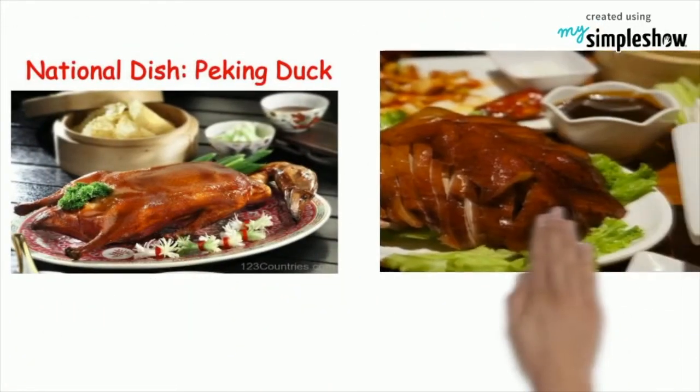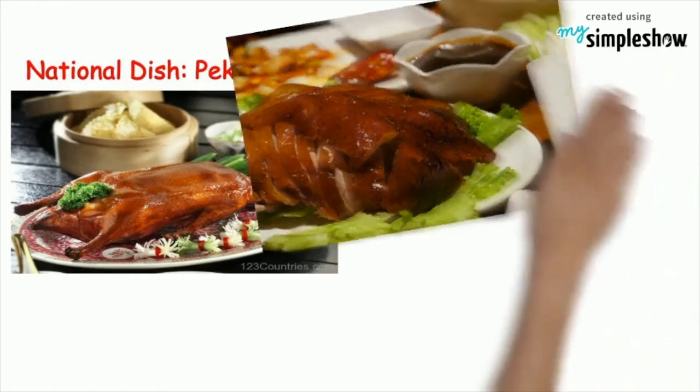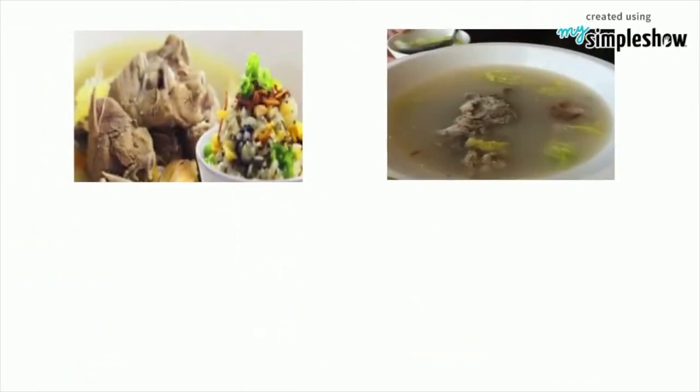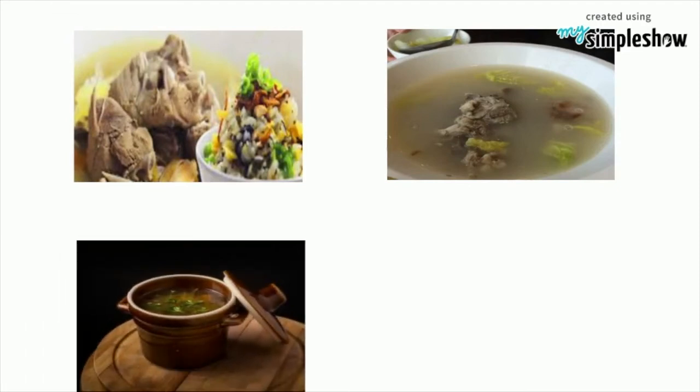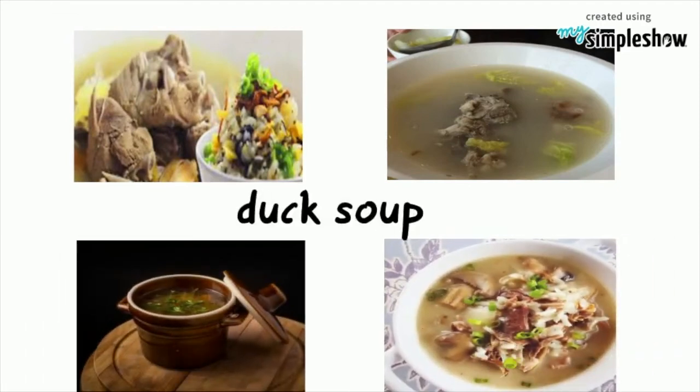Peking duck is considered the national dish. Traditionally, Peking duck is served with crispy skin and the meat is placed in pancakes, then garnished with spring onions, cucumber and hoisin sauce. At the end of the meal, the carcass is used to make a rich and flavorful broth, served over rice and simply known as duck soup.